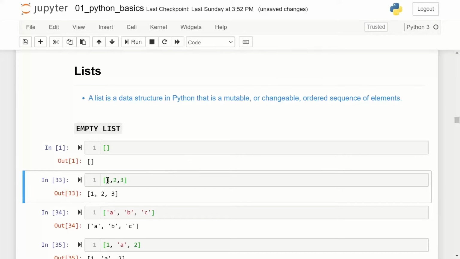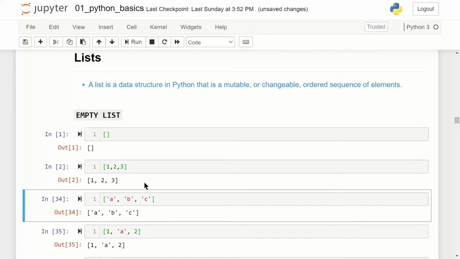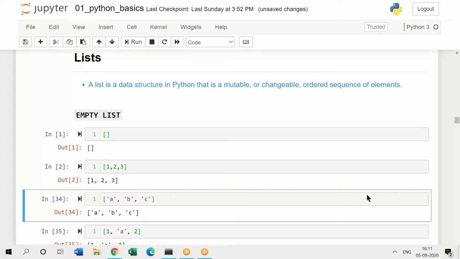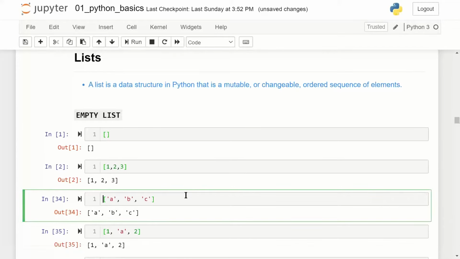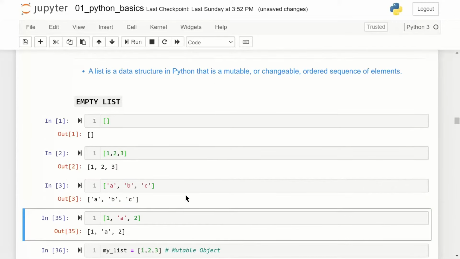I can put certain values in it. I'm putting numeric values. It gives me a numeric list having 3 elements, and then I am putting 3 values A, B, C, and this gives me a list with 3 values A, B, C. So here I've just created a list where I've got certain values in it.